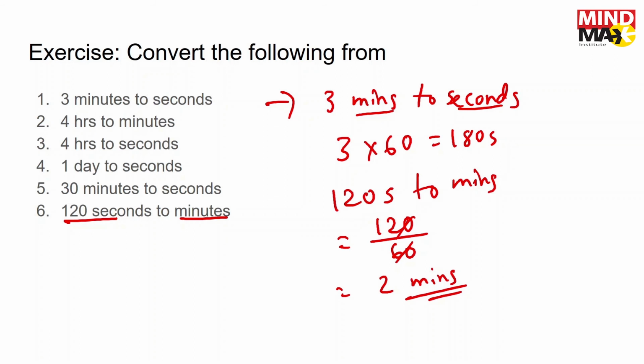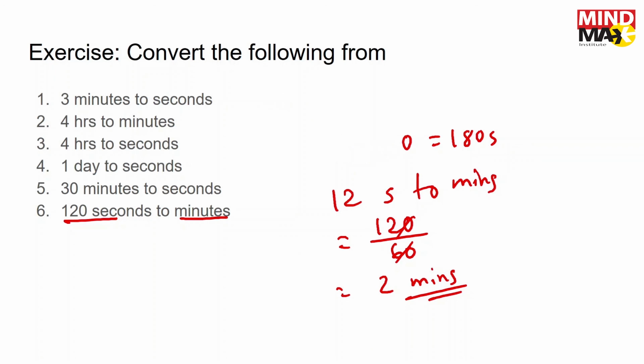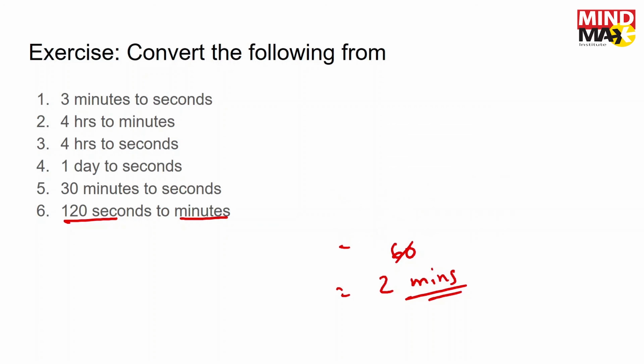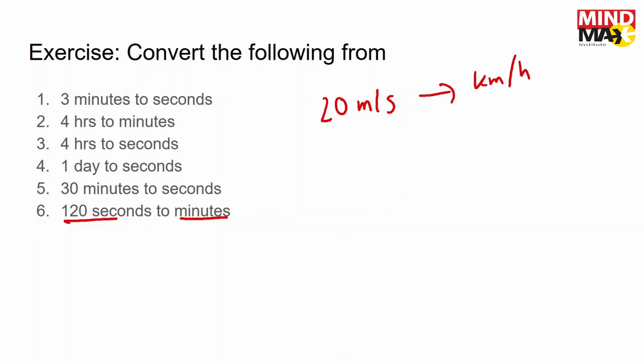Something else that we need to deal with, let me just erase this and show you how to do it. What if we have to deal with speed? Speed is something which makes use of both length and time. So let's say we have a car traveling at a speed of 20 meters per second, and we want to convert this speed to kilometers per hour.